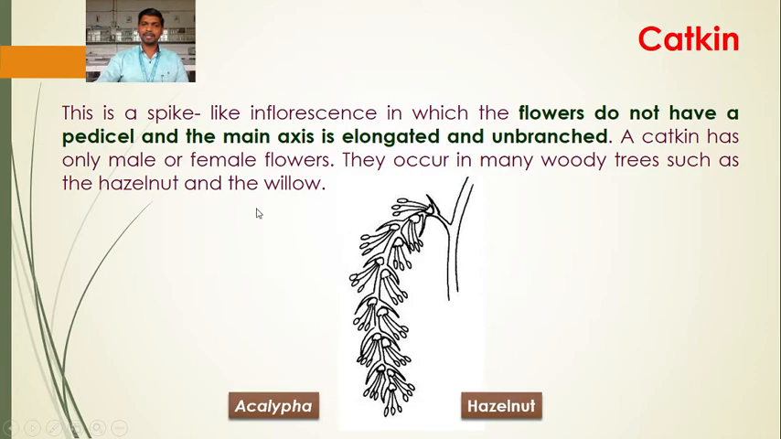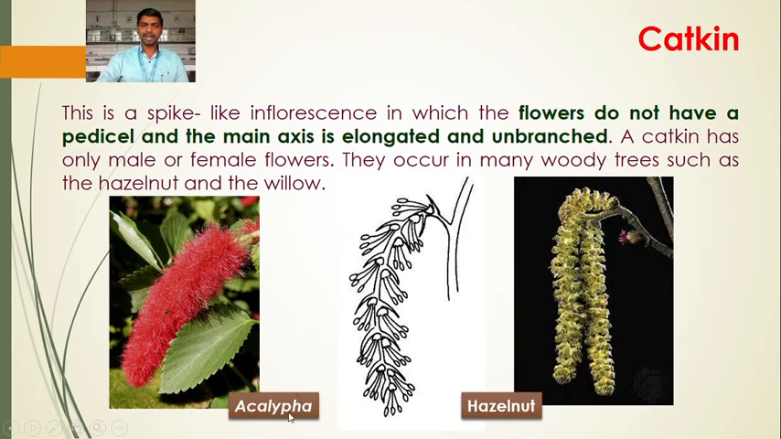For example, hazelnut, willow, Acalypha. So these are the photographs. Acalypha is a very common ornamental plant where the inflorescence is catkin type. The main axis, that is the peduncle, is elongated. The flowers are sessile. Okay, here is the hazelnut plant. The inflorescence is the catkin type. It looks like a cat tail, so the name is catkin. This inflorescence bears either male flowers or female flowers.